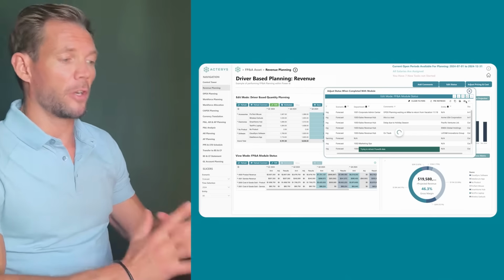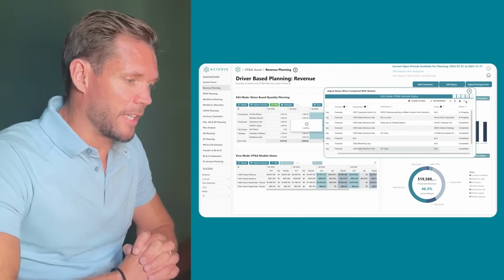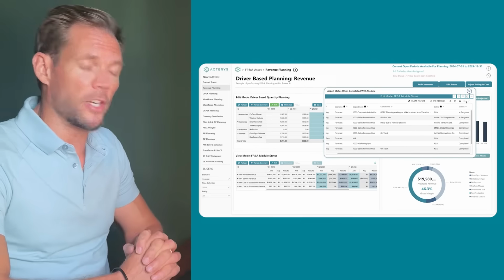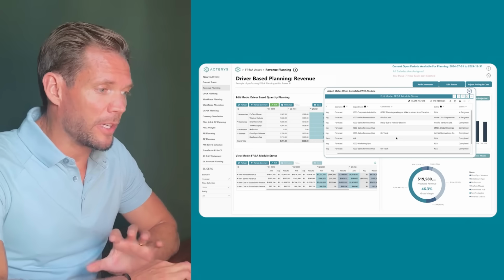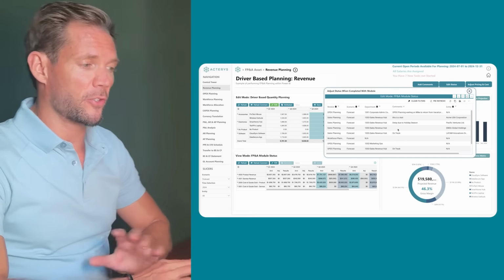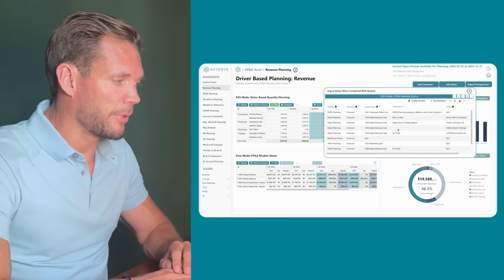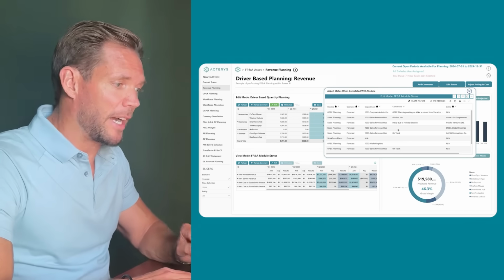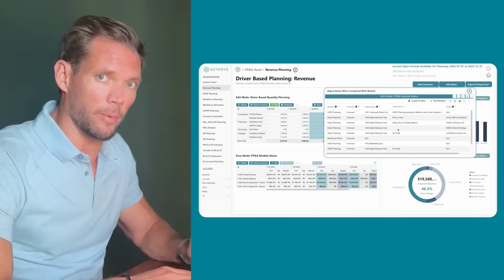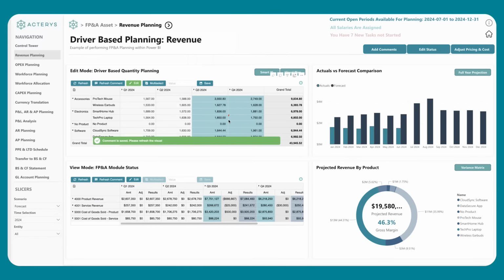You can then build your own logic on top of this in terms of who has access to data. You can have more complex scenario management and workflows in terms of approvals of one or more managers. It's totally up to you. The point with Acterys is it's extremely flexible. In the same way I have complete customization over what appears in the matrix visual, in the table edit visual, I can link this to any existing SQL table. You typically want to create a duplicate copy of that to be able to maintain the integrity, but you can technically give your users with the appropriate permissions the ability to come in here and change any tabular format.